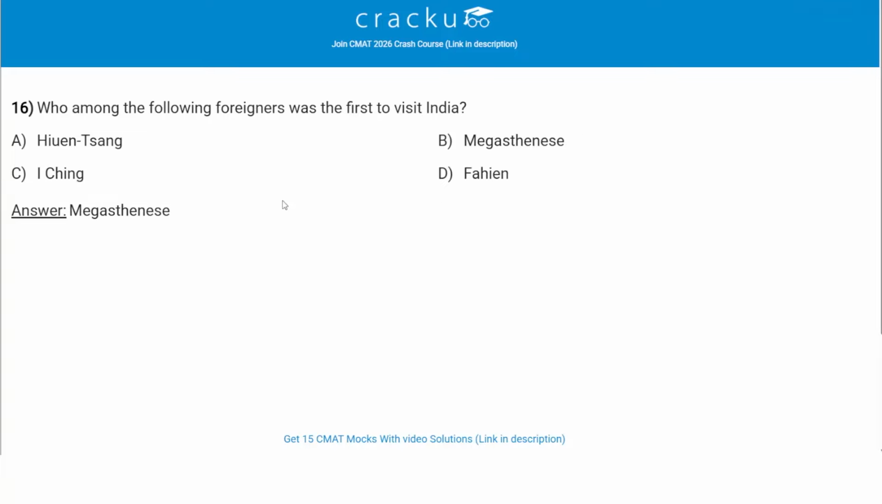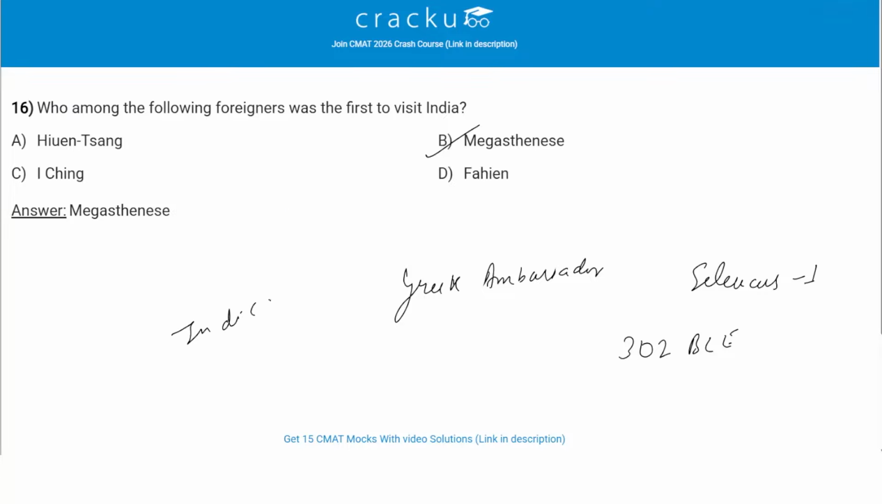Who among the following foreigners was the first to visit India? The correct answer is Megasthenes. Megasthenes was a Greek ambassador who was sent by Seleucus I to the court of Chandragupta Maurya. He visited India around 302 BC and wrote Indica, making him one of the earliest well-documented foreign visitors. He was the first foreigner to visit India, so option B, Megasthenes, is the right option.